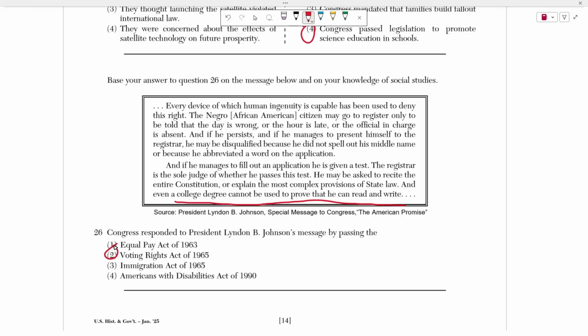So what this Voting Rights Act of 1965 did was it pretty much made these literacy tests, and the methods by which the southern polls were limiting African Americans from voting, unconstitutional and illegal. So they can't play these dirty tricks to stop African Americans from voting.